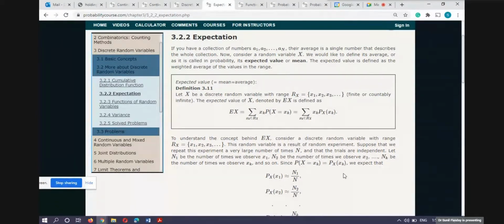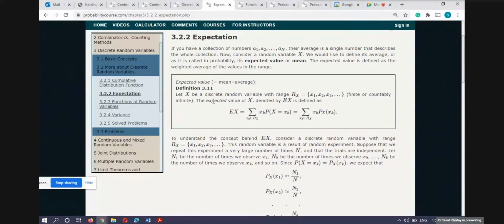Instead of writing probability for each and every event, we use a single parameter, and on the basis of those parameters we can talk about our distribution. One of the parameters is expectation, and there are also variance, mean, median, mode, moments, the rth moment, and covariance. These are some terms known as statistics for probability, but one of them is this expectation. So expectation is actually the mean or average.